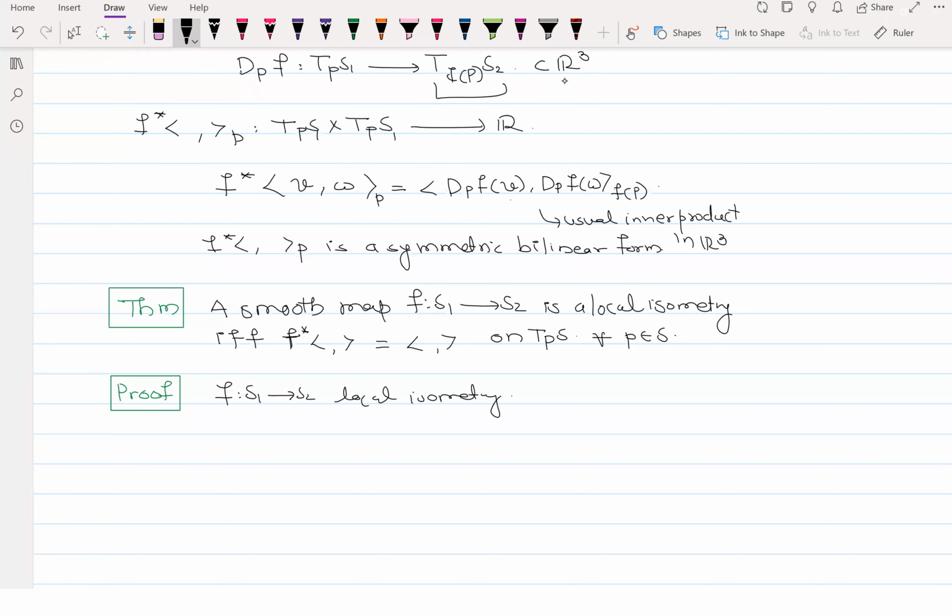Then what I need to show is that these two forms are equal, right? And what do you know about a bilinear form? A bilinear form always gives norms, right? Because we can define a norm with respect to these.